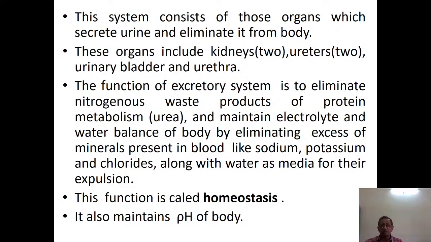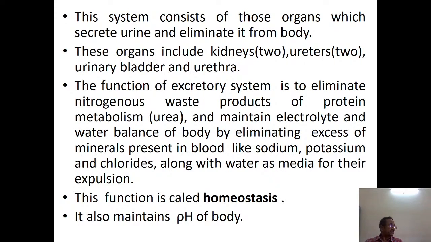These organs include, so what are those organs? There are two kidneys, one on either side, and two ureters coming from each kidney, then the urinary bladder being joined by these ureters, and the urinary bladder opening into the urethra. The function of the excretory system is to eliminate nitrogenous waste products of protein metabolism, urea, and maintain electrolyte and water balance of the body by eliminating excess minerals present in the blood like sodium, potassium, and chlorides along with water as media for their expulsion.